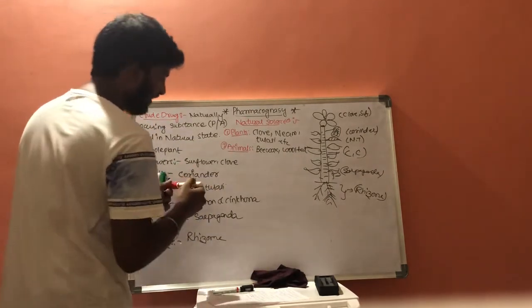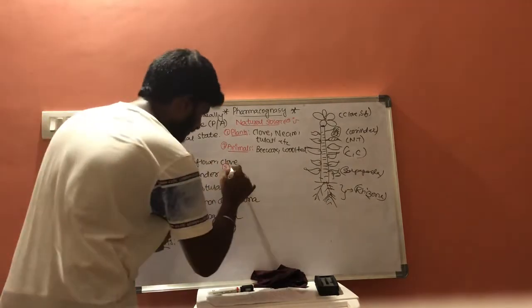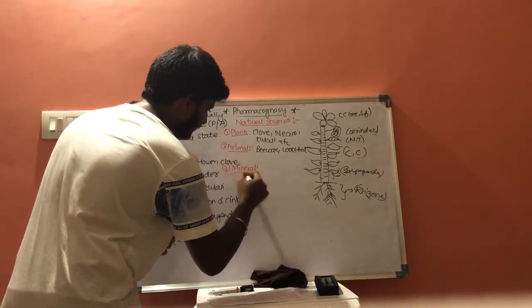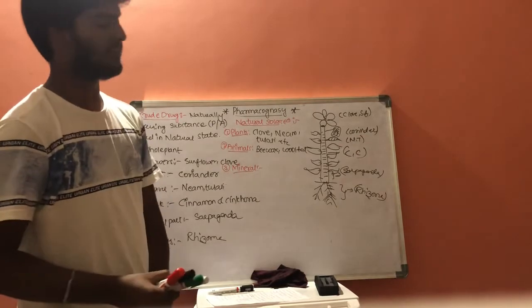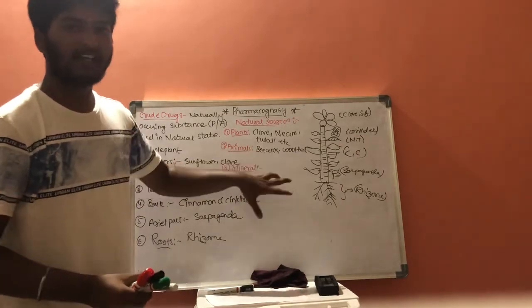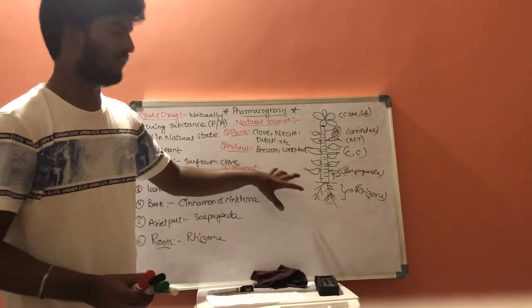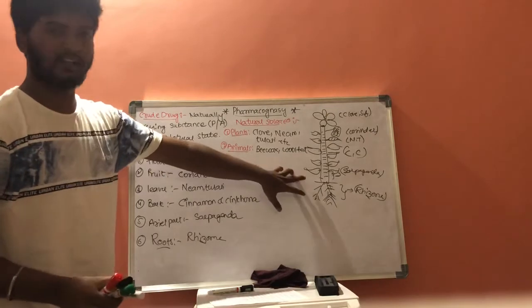And the third category includes minerals. What are minerals? Minerals are inorganic substances which are formed under the earth and available or produced from the rocks and mountains.